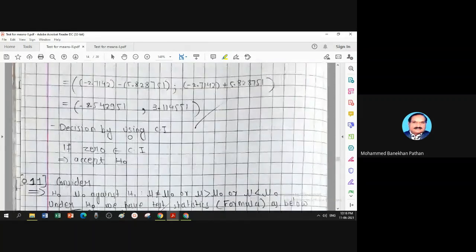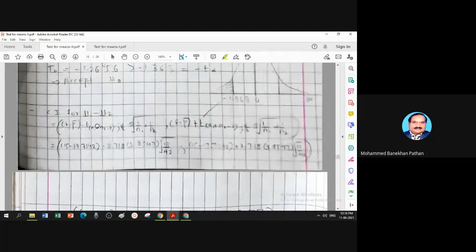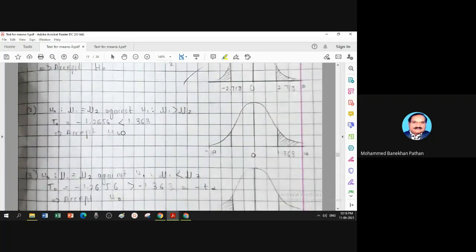Now we have the confidence interval for mu1 minus mu2. x bar minus y bar, minus t with n1 plus n2 minus 2 degrees of freedom and alpha by 2. So this is your table value which you got from the book.